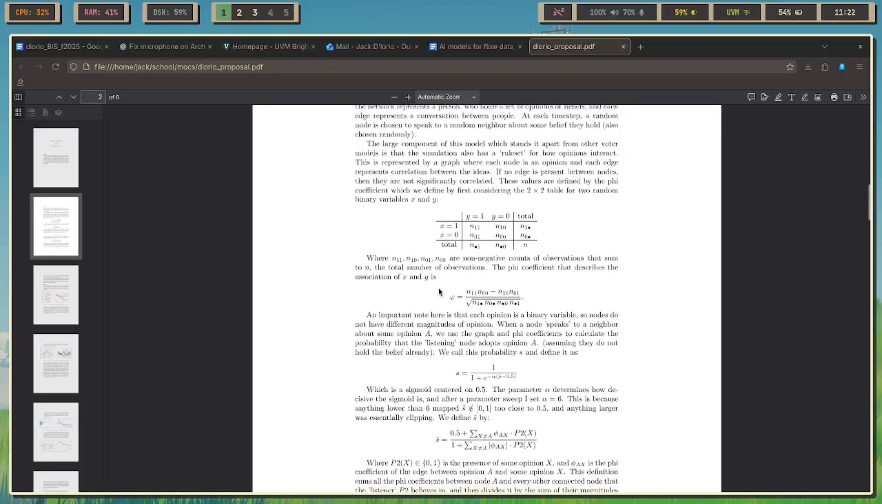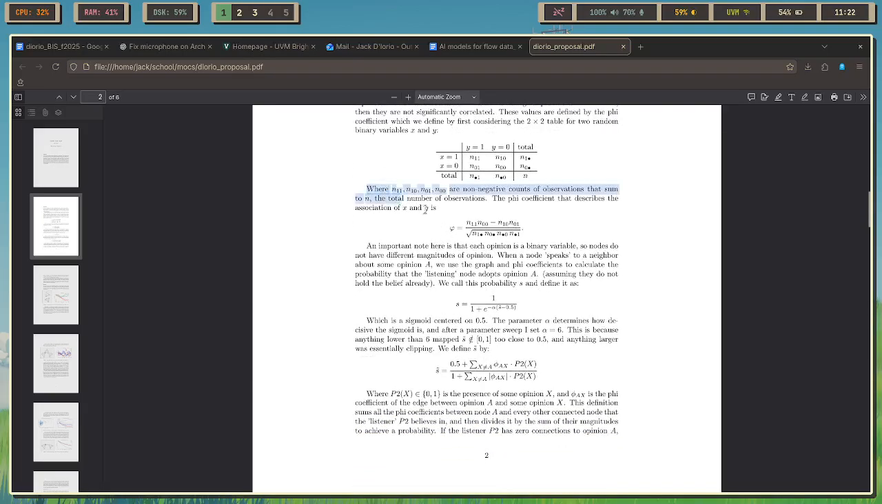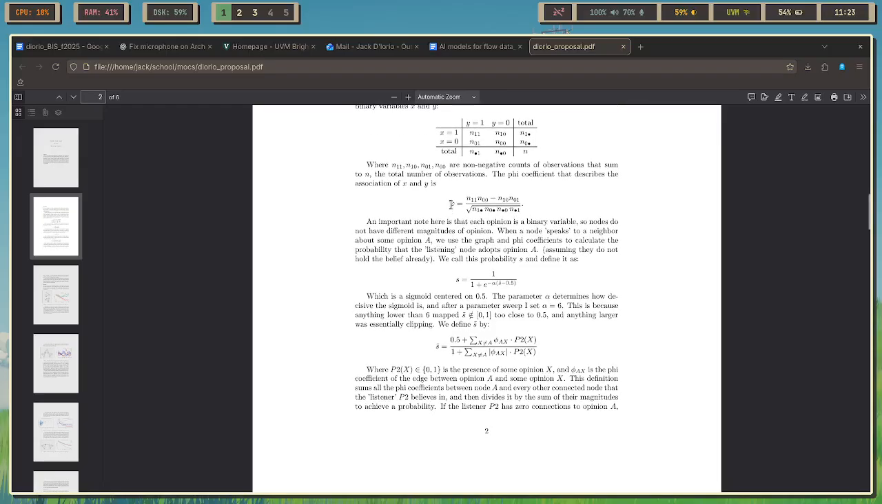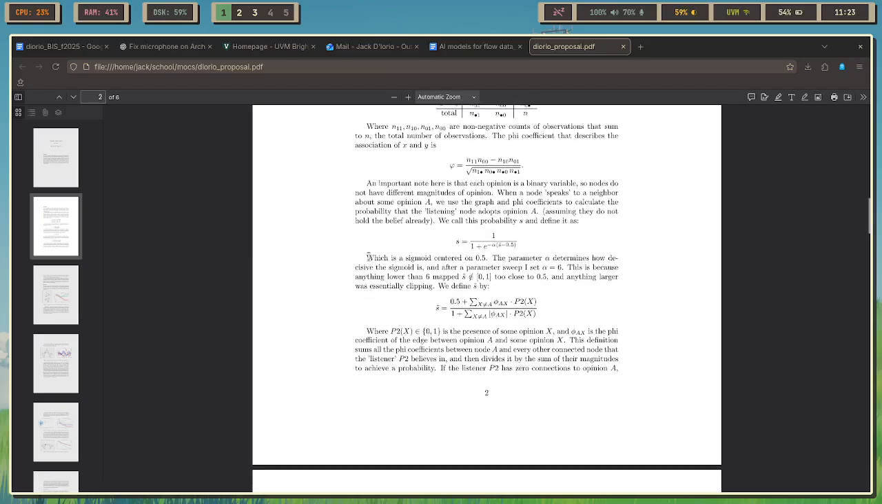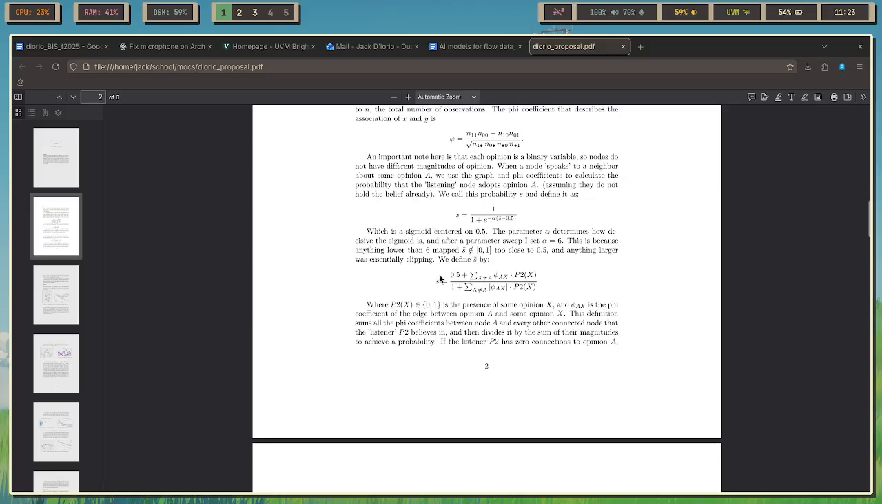Moving on to the methods, I decided that the rule set graph was going to have weighted undirected edges, and the weights would be this phi coefficient. Essentially it's a measure of correlation between two binary random variables, and the opinions are the binary random variables. You either have the opinion or you don't. Once we have this phi coefficient between all of the nodes in the rule set graph, we can calculate a probability that you'll adopt an opinion that someone speaks to you about. Here is the mathematical definition.